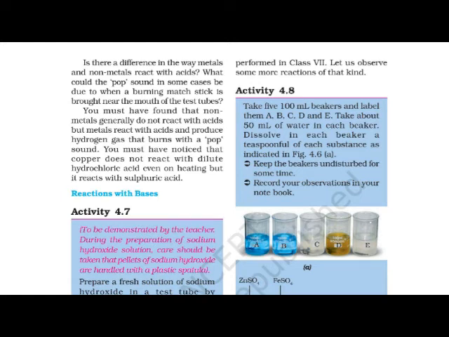You must have noticed that copper does not react with the dilute hydrochloric acid, even on heating, but it reacts with the sulfuric acid. See, a total of 6 metals and non-metals are given in activity number 4.6 in table 4.5. Magnesium, aluminum, iron and copper are the metals. When they react with the hydrochloric acid, they produce hydrogen gas, and if we take the burning matchstick near the mouth of the test tube, the pop sound is produced in the case of only metals. And in the case of non-metals, the pop sound is not produced.